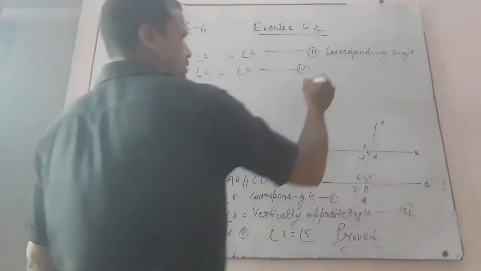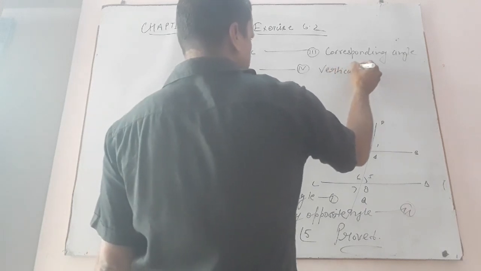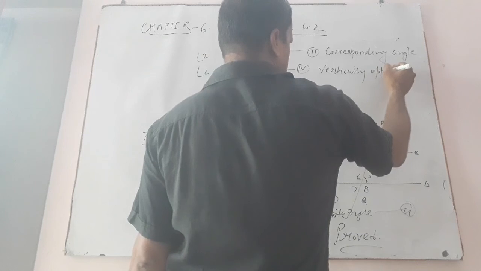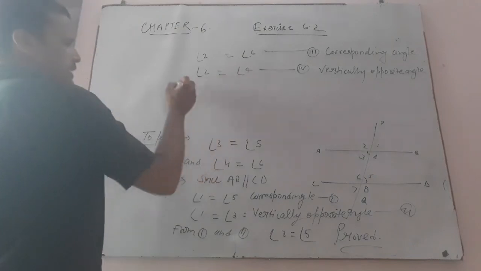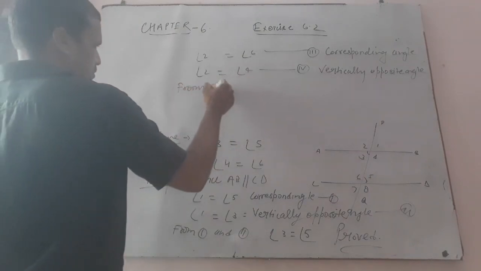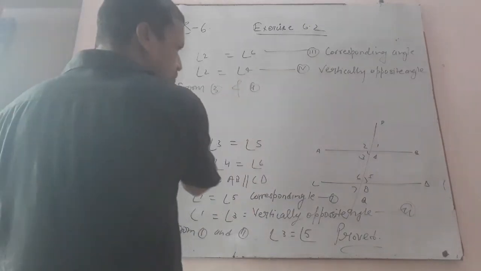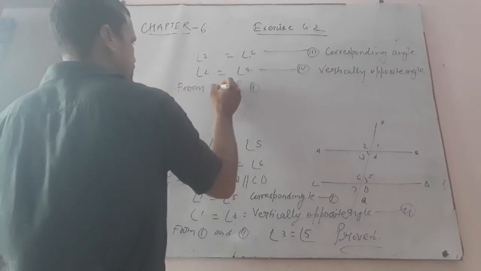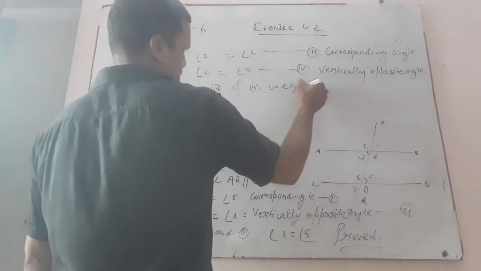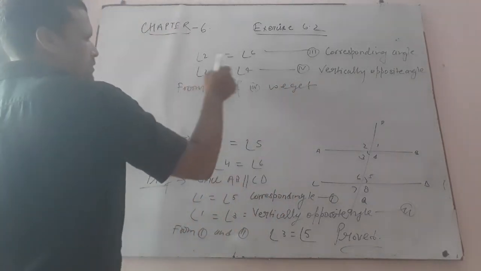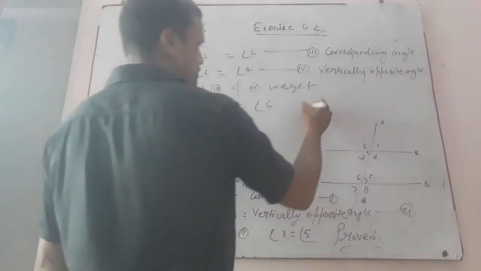Vertically opposite angles. It is equation 4. From equations 3 and 4, we get angle 4 equals angle 6. Proved.